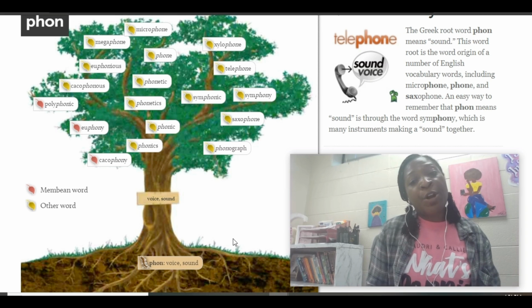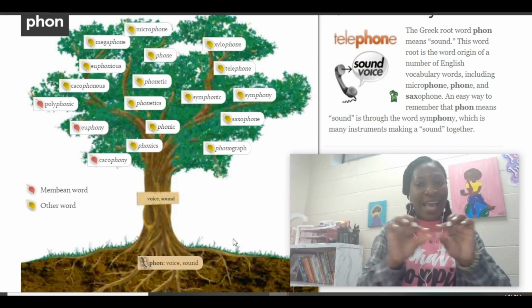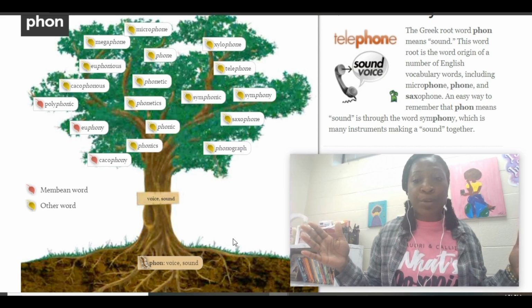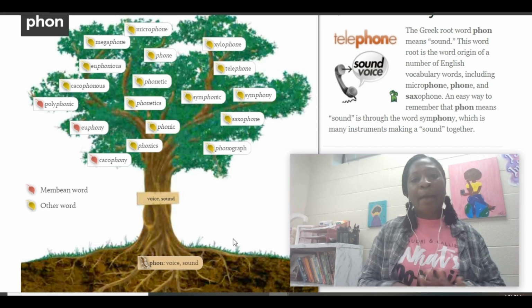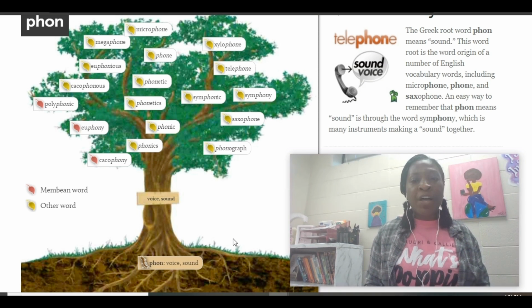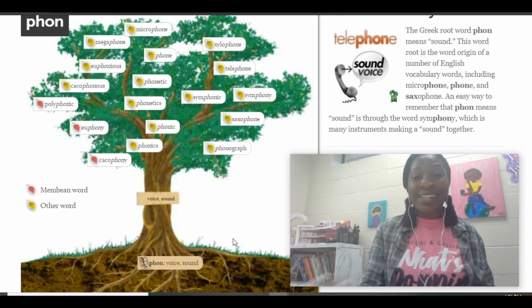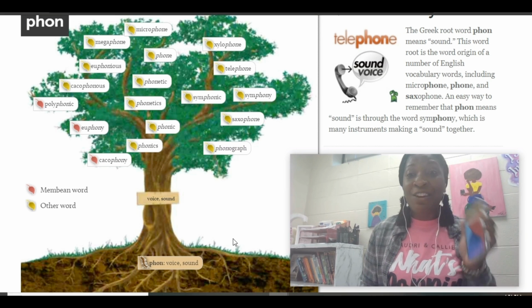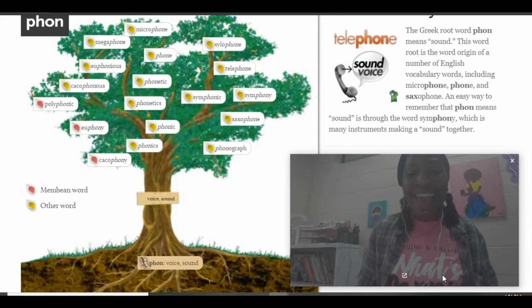So remember, the root word is that base word. You can't have a word without a root. We can have words without prefixes and suffixes, but we absolutely cannot have a word without a root, okay? So root word phon means sound. I know that y'all are going to remember that, because everybody loves their phone, and their phone gives them sounds. You get to hear people's voices, okay?